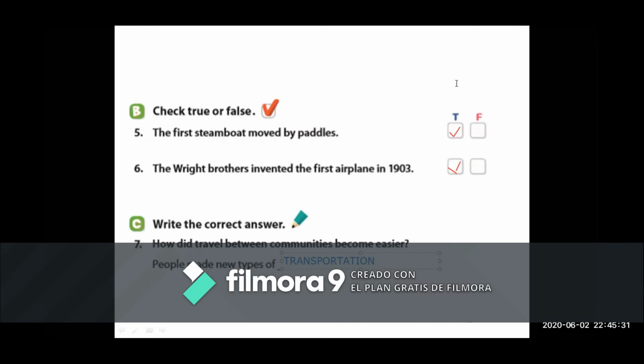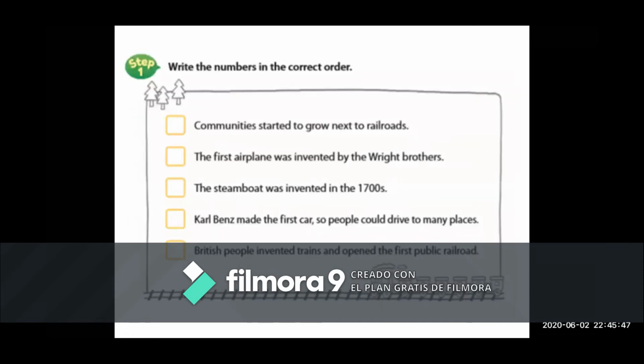Ready? Next page. Step 1. Write the numbers in the correct order according to the story. Okay, that's why I told you to read first. Let's read all of them and then we write the numbers, okay? Communities started to grow next to railroads. This is the number 1? Incorrect.